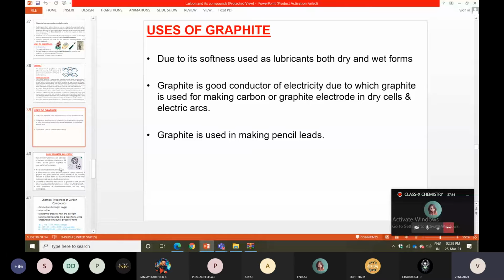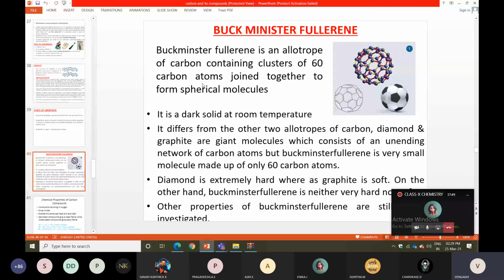The third one is Buckminster Fullerene, which is nothing but carbon 60. It is a dark solid at room temperature. It differs from the other two allotropes of carbon. Those are networks of carbon atoms, but Buckminster Fullerene is a very small molecule made up of only 60 carbon atoms.